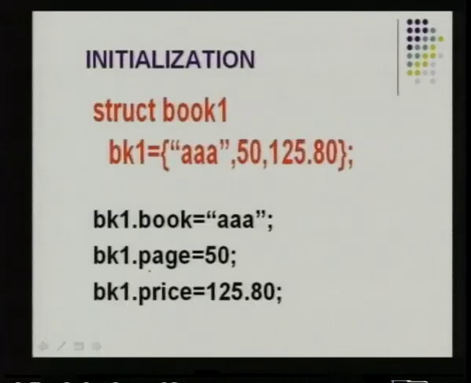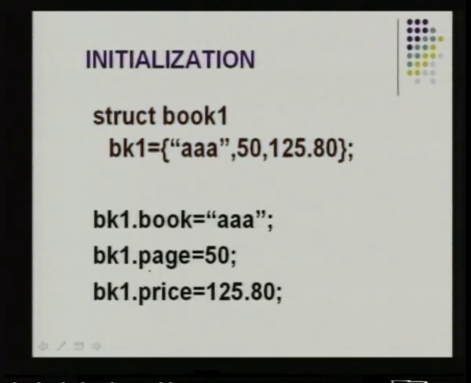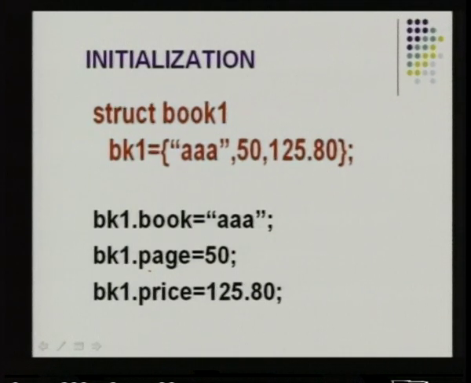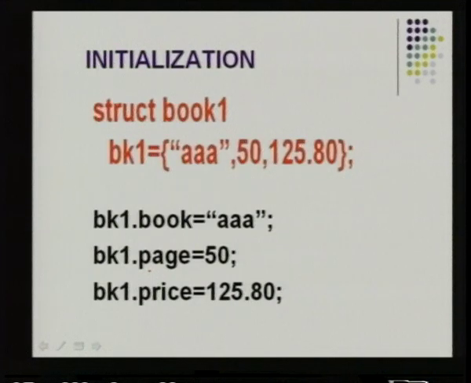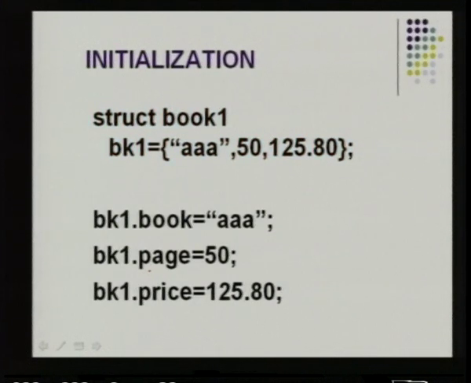So, now we come to the initialization part. Initialization is nothing but assigning values, initial values to the variables. So, again there are 2 ways you can do it. One is using the flower braces, you assign the values using the variable. So, struct book 1, bk1 is the variable name, is equal to within braces whatever members you have declared, whatever members of the structure are present.